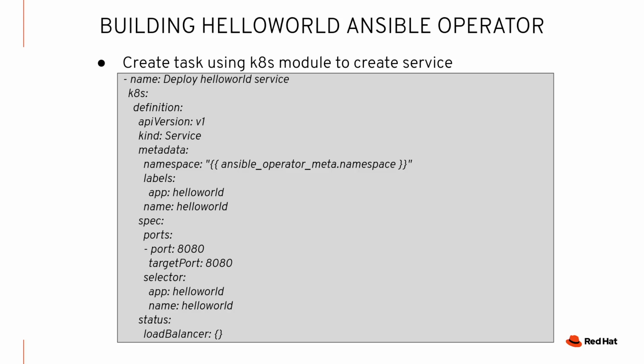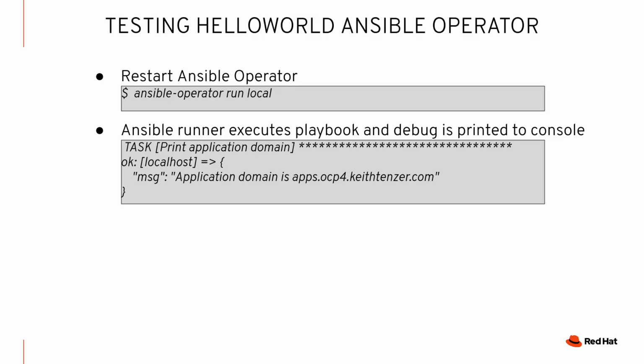Now, the next thing you can do is add some additional tasks. I'm not going to do this, I just wanted to demonstrate it. If you want to manipulate an object or create an object in Kubernetes, like for example a service, as this example shows, you can use the k8s module to do that. So this is basically showing you how to do it. Again, for our little hello world operator here, we're not going to be manipulating any objects at this point, but I did want to include it just so you'd be aware of what that looks like. I have an example of it. So I'm going to move along. So we've added the additional tasks to query the ingress object and print out the application domain.